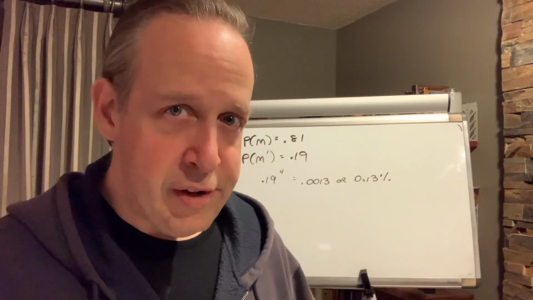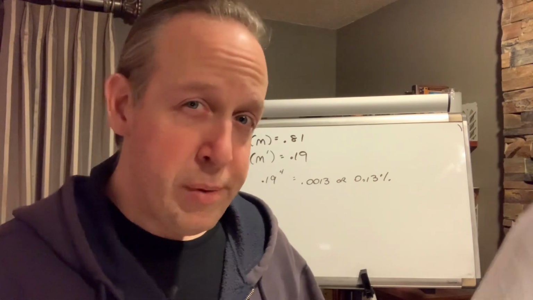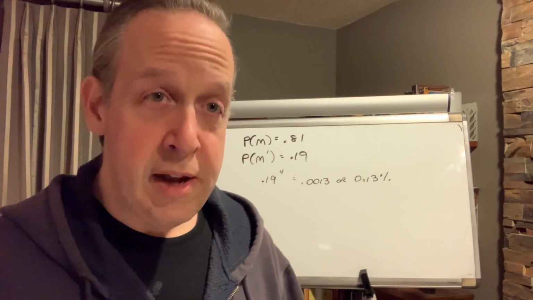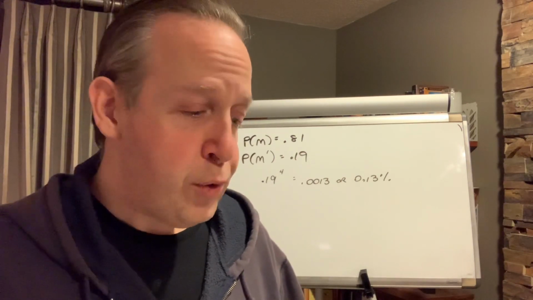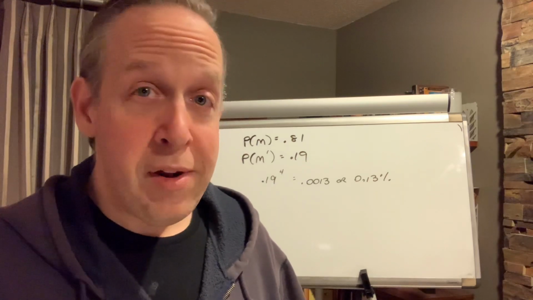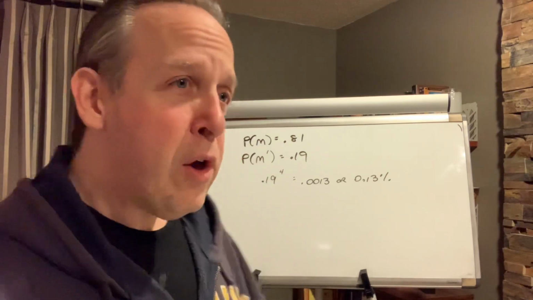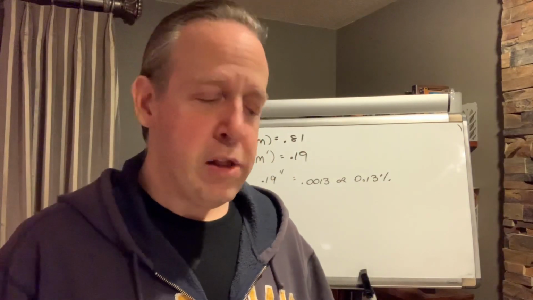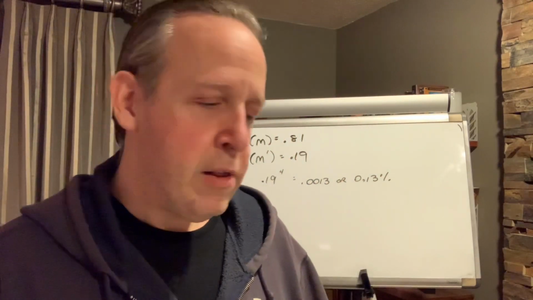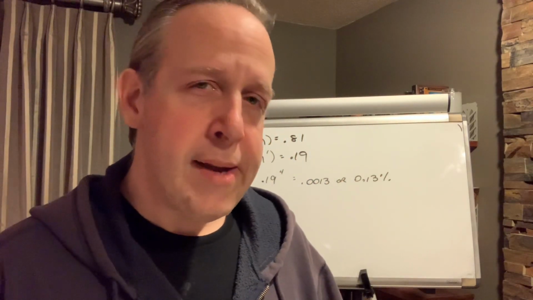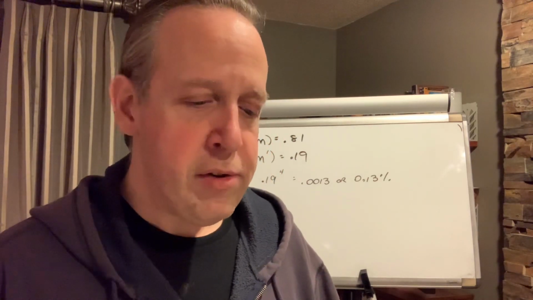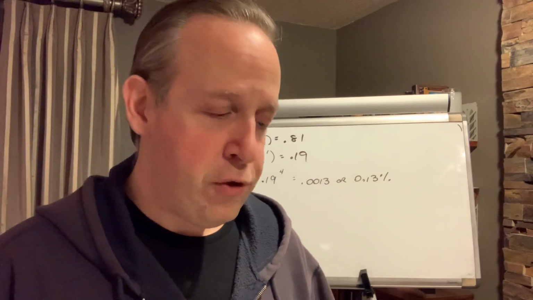Since there's an 81% chance of a medical emergency, I'm going to assign the numbers 00 to 80 to indicate a medical emergency. You could have done 01 to 81 if you want. It's not a problem, so long as you also say that the remaining 2-digit numbers are for non-medical emergencies. So I would assign 81 to 99 as not a medical emergency. If you had done 01 to 81, then 82 to 00 would be not a medical emergency. You have to explain what your values mean.